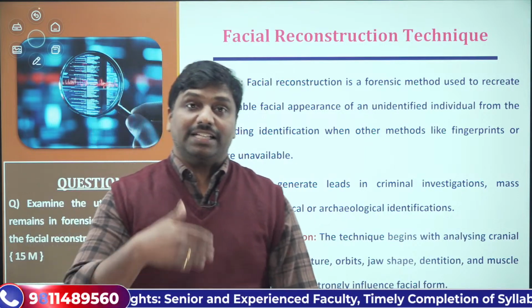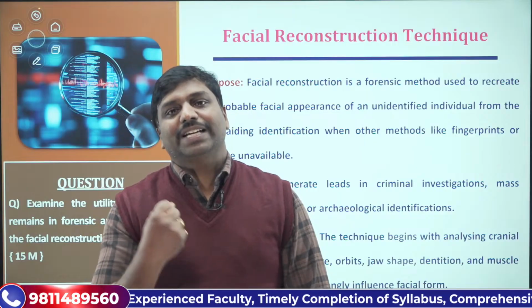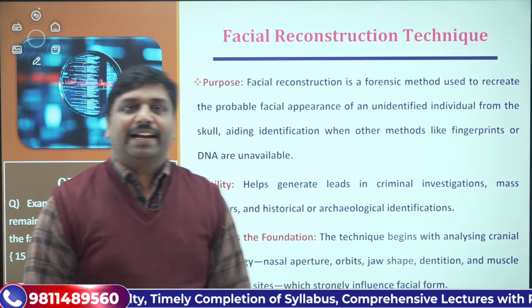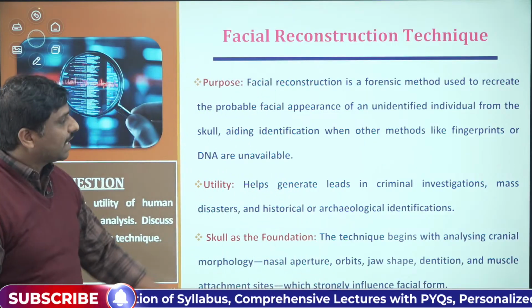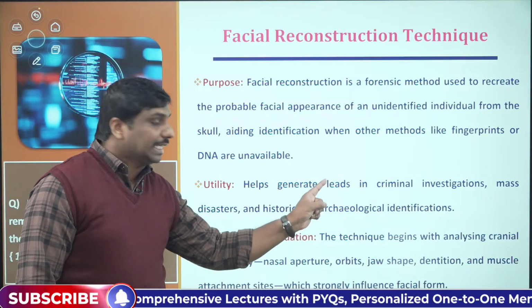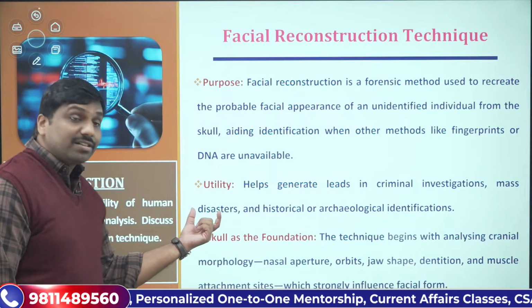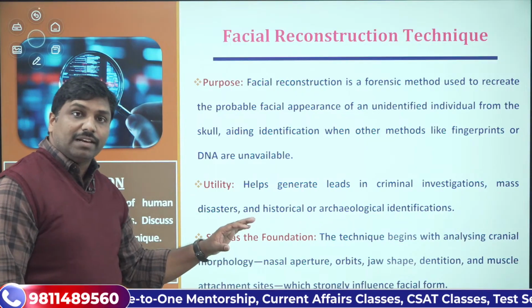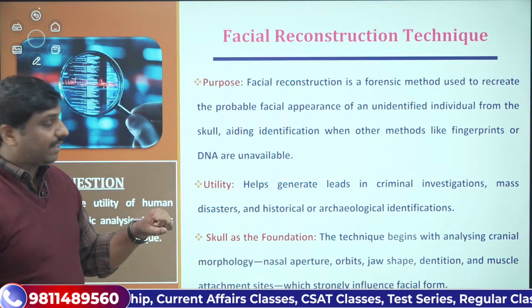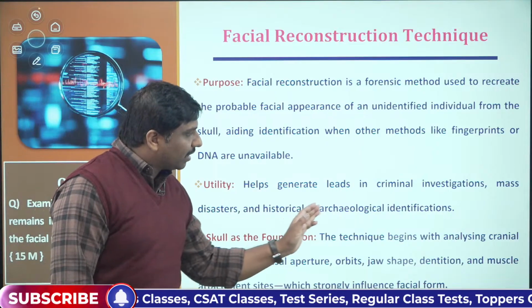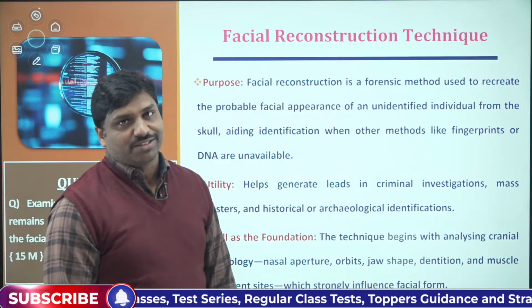Then we can publish that at various places and try to get the identity of that particular person. So that's how it helps us to generate leads in criminal investigation. That's the first thing. Then mass disasters. It will be helpful in mass disaster situations also, and in historical or archaeological identifications.